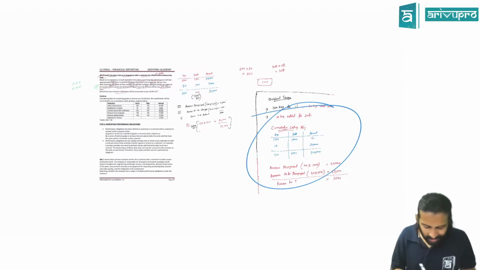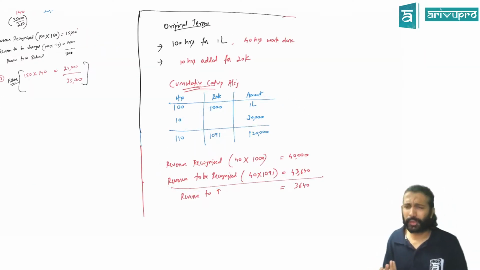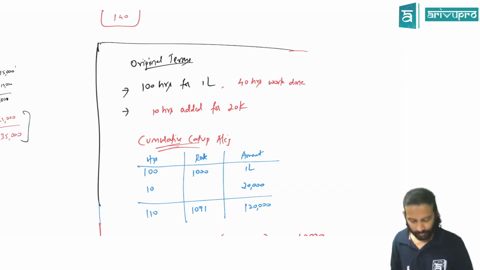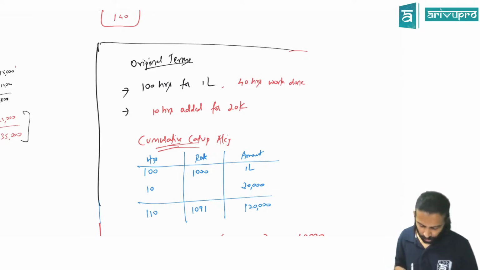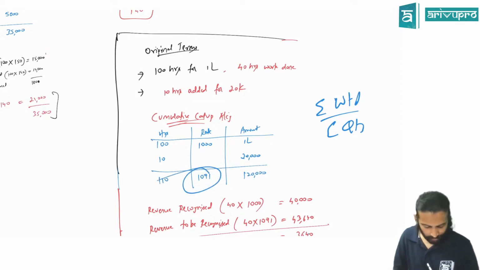They won't ask such easy revenue catch-up. All these are very easy. What you have to do, they'll give you two components. It's like treated as weighted average cost, inventory valuation. Earlier, 100 quantities of inventory at 1 lakh rupees. Now, 10 quantities of inventory at 20,000 rupees. How do you find out the weighted average rate? Summation of weighted cost divided by summation of weighted quantities. Find out that rate. That you got as 1091 here.